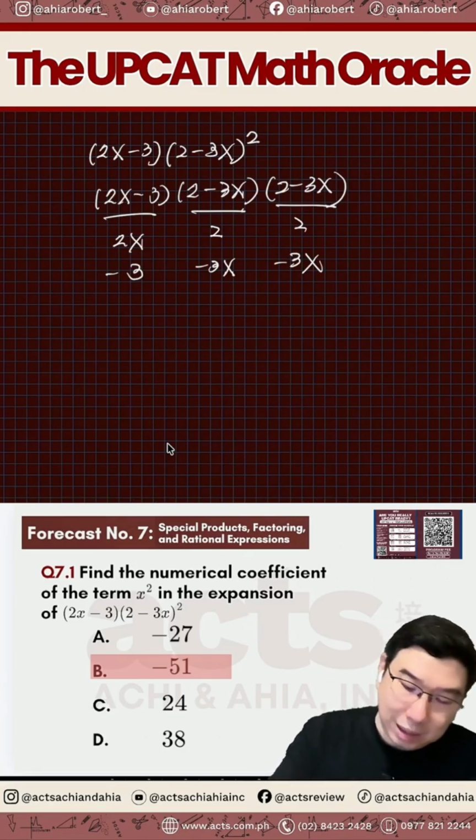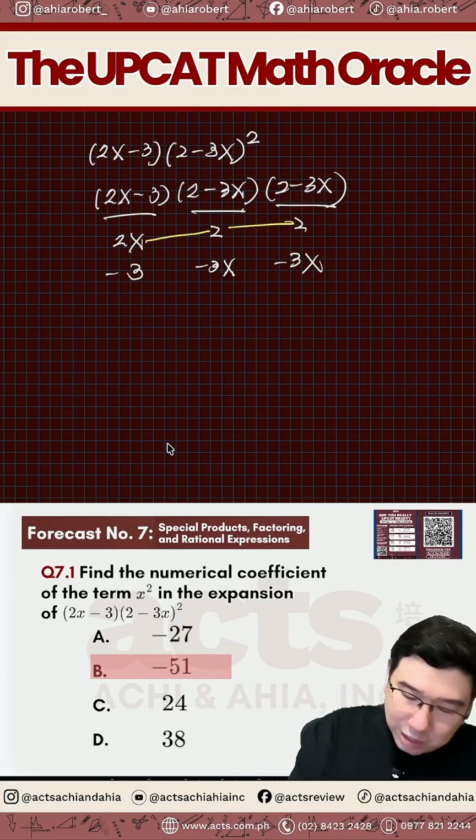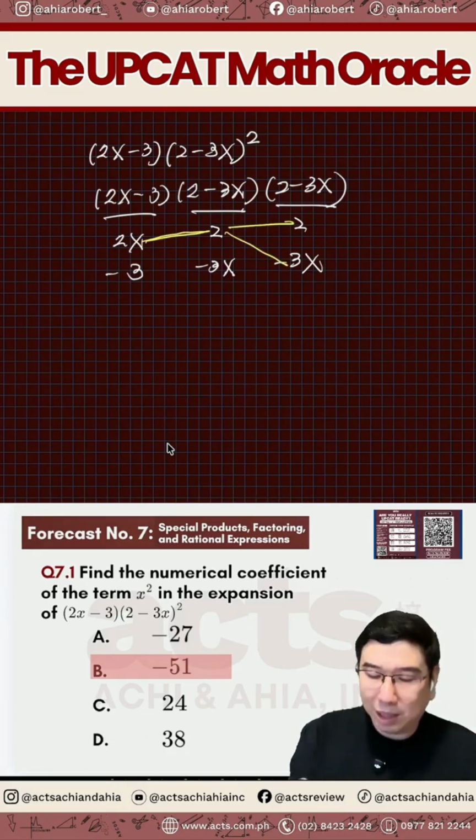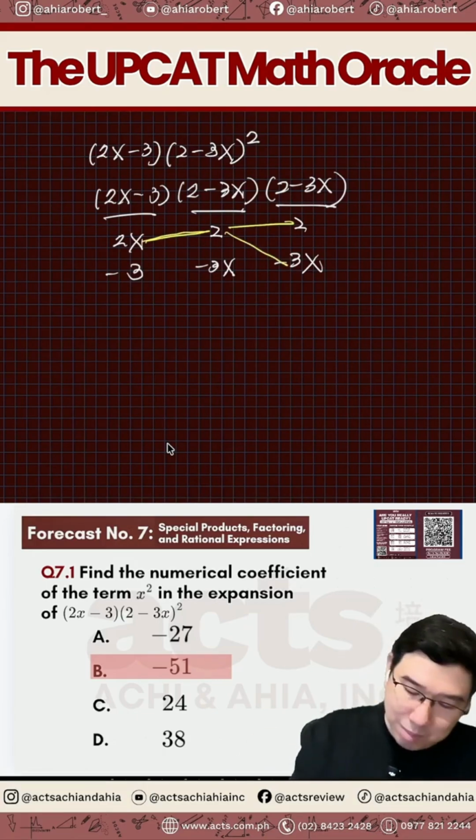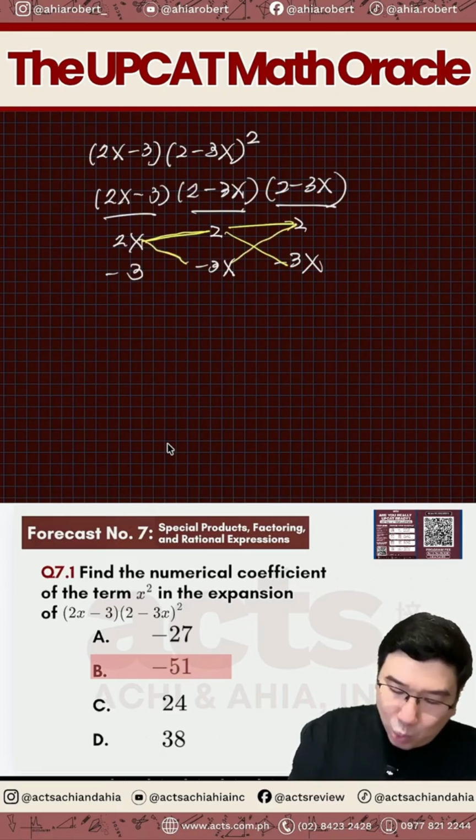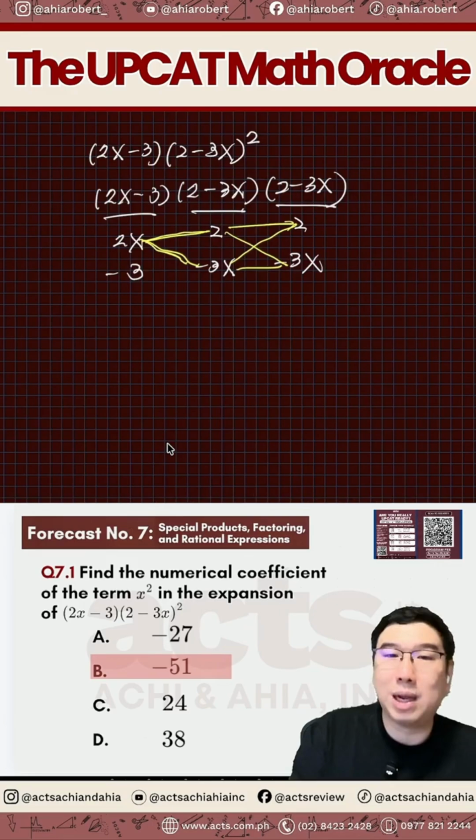Ano mangyayari sa kanila? Oh, si 2x times 2 times 2. Yan yung isa. Then, 2x times 2 times 3x times negative 3x, that's the other one. Pwede ka rin magkaroon ng 2x times negative 3x times 2. Pwede ka rin maging 2x times negative 3x times negative 3x.